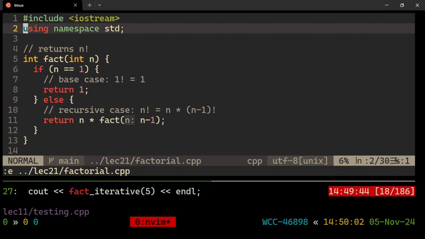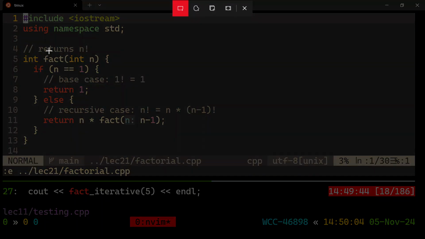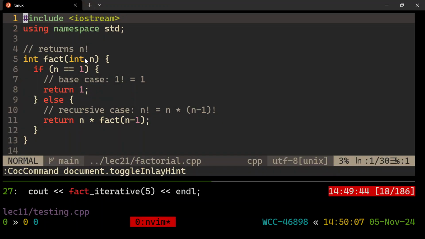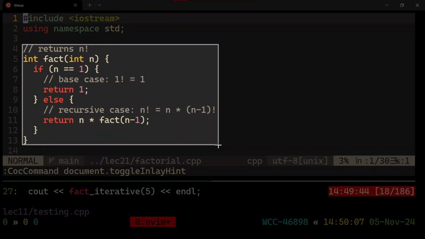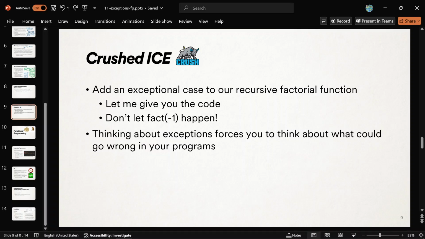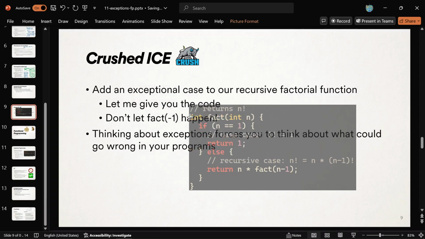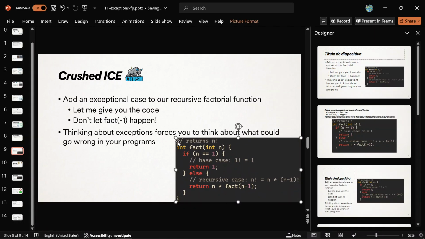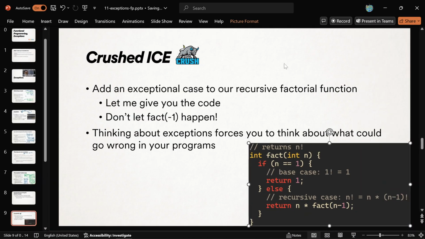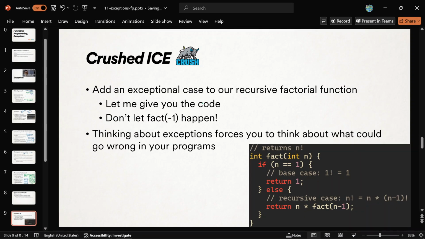This bad boy, there's actually an issue with this factorial code. If this is my recursive factorial function, right? If I call fact on 0 even, on 0 or -1, any number smaller or equal to 0, do you see that there would be a problem? Like you call fact of -1 or something.